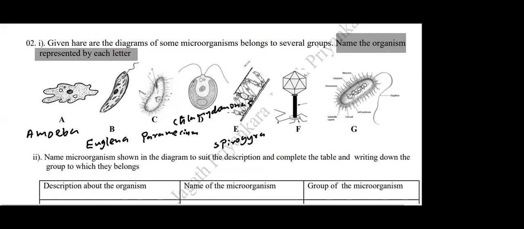F. That is the most dangerous one. The world is now under the control of them, right? Not USA or China. Even USA and China, the most developed, powerful countries in the world, Russia, USA, China, they are also under the control of this organism, right? This organism can close the airport. This organism can keep you inside your house, can lock down the whole world. Yes, what is this organism? You can get many questions in the future. Please pay more attention to this group. Yeah, Vinuka, what is this organism's name? So it's virus. Viruses, very good.